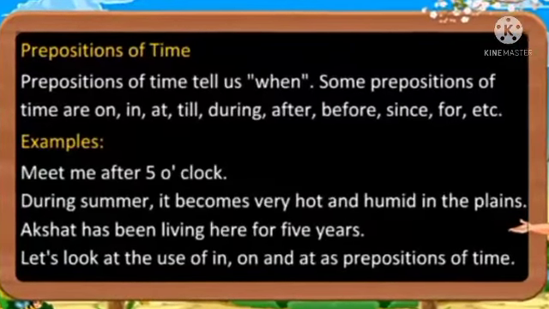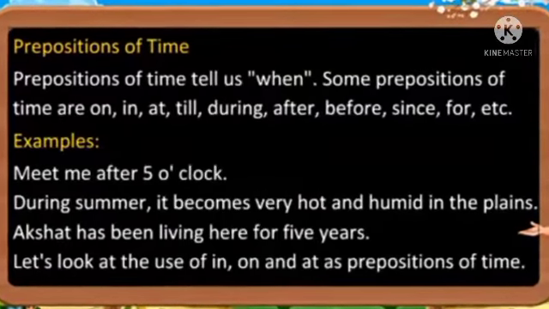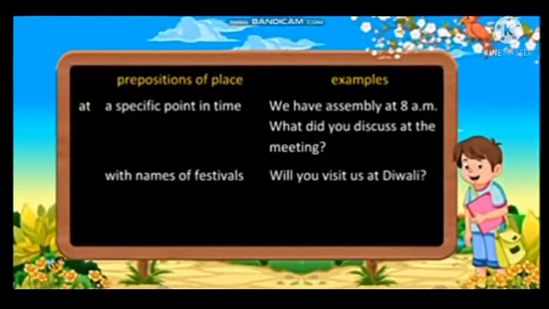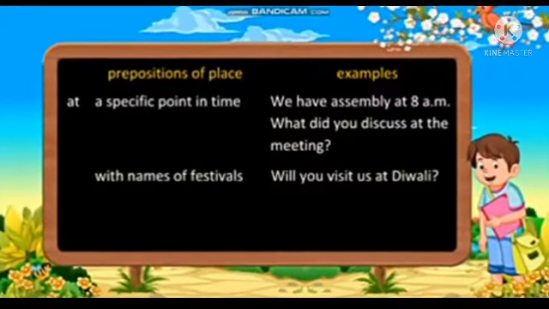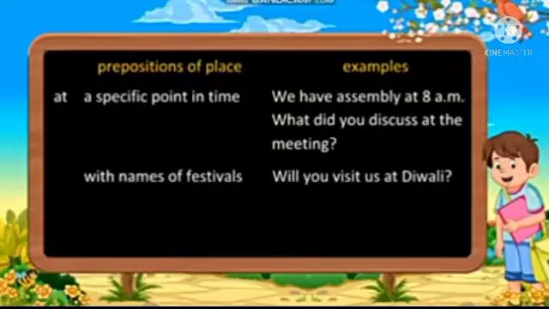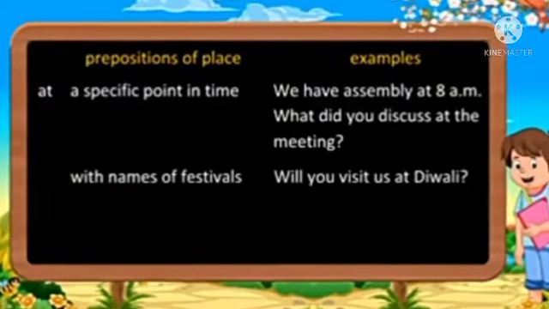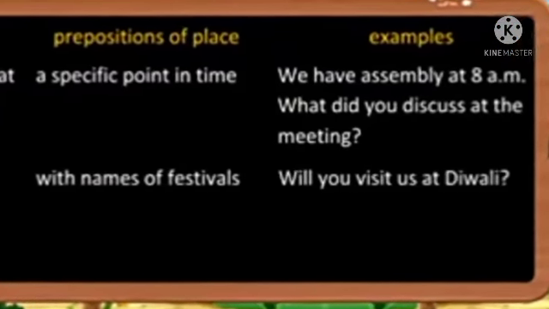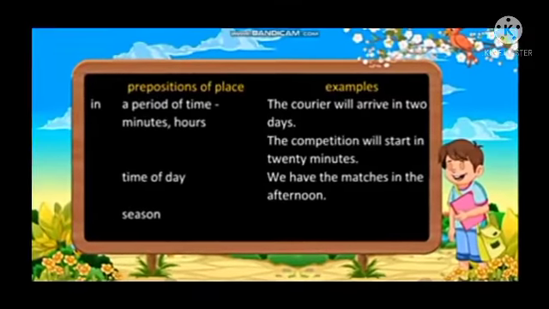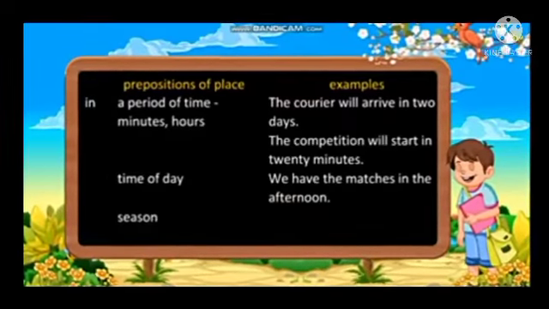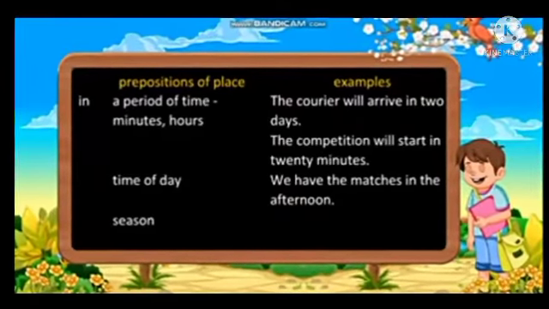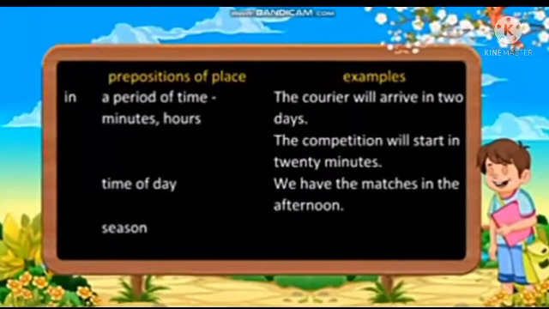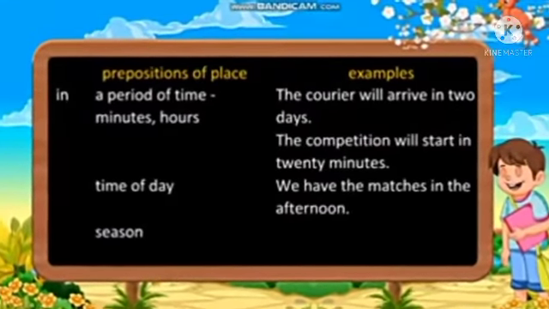So let's look at the use of in, on and at as prepositions of time. See prepositions of time. A specific point in time, like example, we have assembly at 8 am. What did you discuss at the meeting? Next, with names of festivals. Will you visit us at Diwali? Now see next, in a period of time, minutes, hours. Example, the courier will arrive in 2 days. The competition will start in 20 minutes.